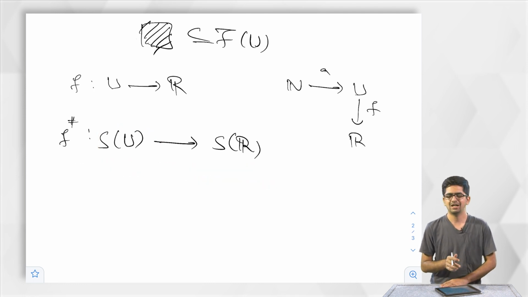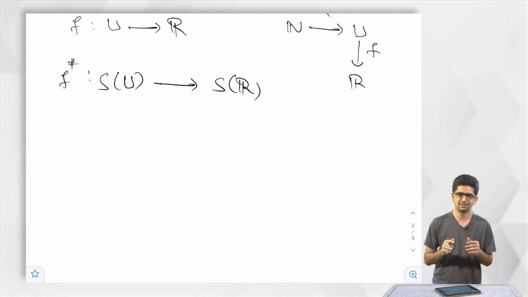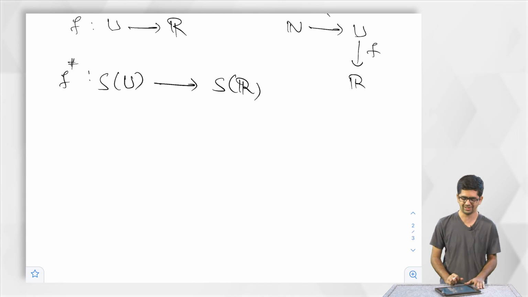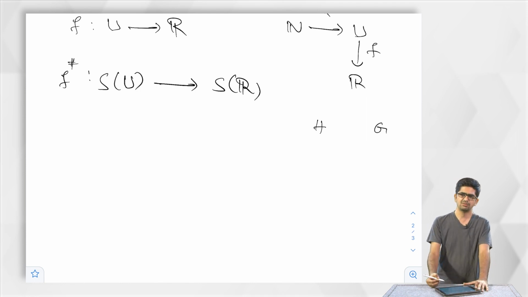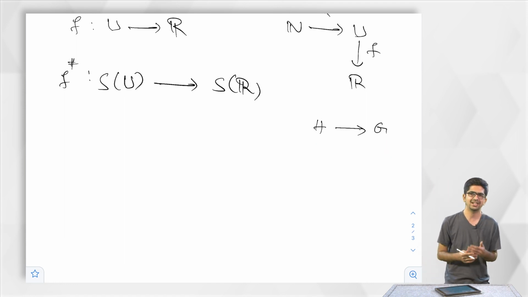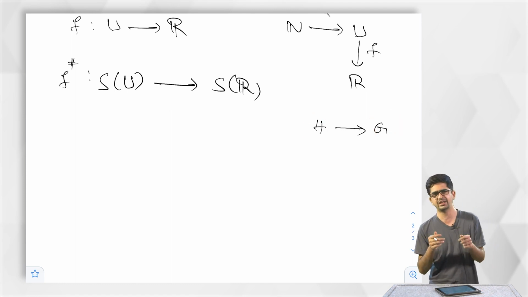So, this you might have seen in previous classes also, you will see in future also many times on a daily basis. Let us try to recall the notion of linear maps or group homomorphisms in the group theory course or any other course. So, let us take two groups H and G. What is a morphism from H to G? Whenever we are talking about maps between groups, we do not allow all maps between them, we allow maps that are compatible with the structure given on both domain and range.